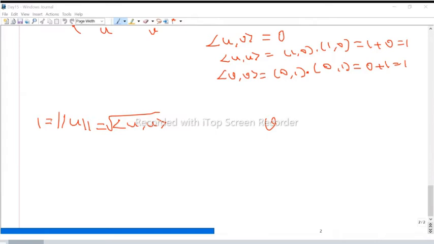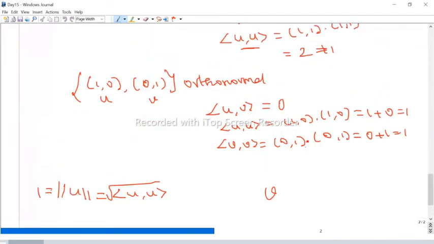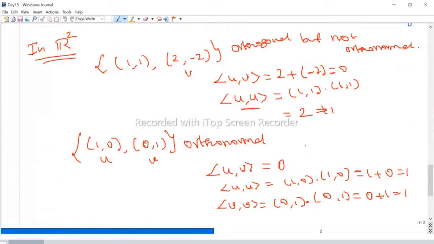Okay. Now anyway, so I lost some pages. Now look at this. We know that this is the first example. This is not orthonormal, but it is orthogonal. Now we have to normalize each vector to get a new vector. So what I am going to do is divide by the norm of this vector. What is the norm of this vector? 1 by root 2 is the norm, because it is the square root of this. Therefore, we have to divide by this number. Therefore, 1 by root 2 comma 1 by root 2.